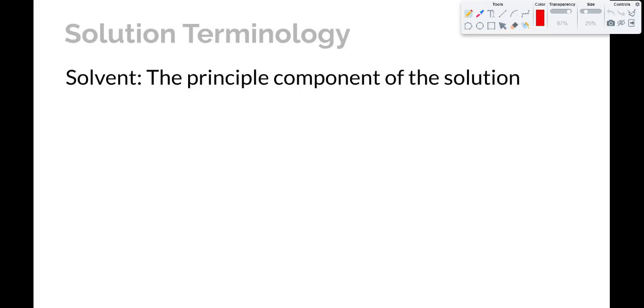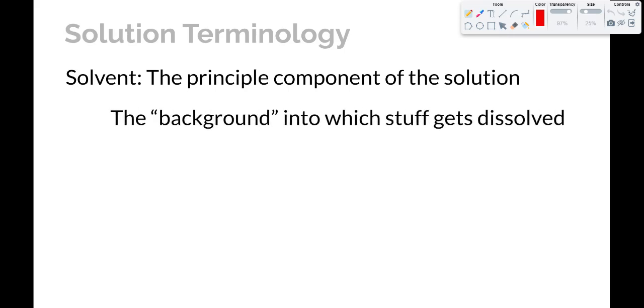So let's get into some terminology so we can talk meaningfully about solutions. One piece of solution terminology, one vocabulary word, if you will, is solvent. Solvent is the principal component of the solution. This is what most of the solution is made up of. Another way of thinking about this is the background into which stuff gets dissolved. In lots of solutions that we're talking about, this is water.